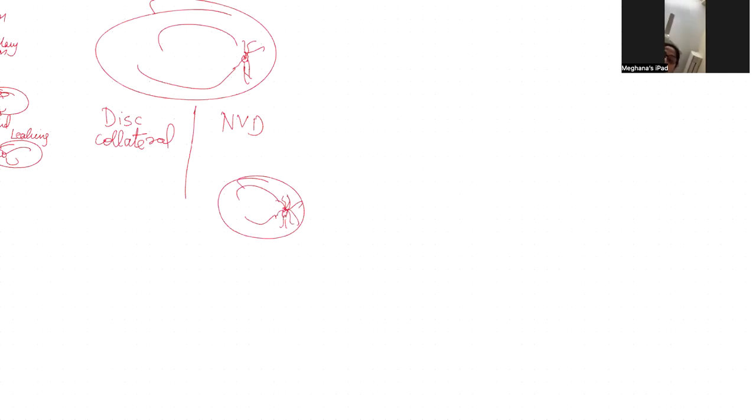When you visualize in the fundus photo or clinically, they appear to be elevated, whereas disc collaterals are flat. And NVD has brush-like margins. The margins are not well defined. It's like a bunch of flowers, like a bouquet pattern, whereas disc collaterals have well-defined margins.